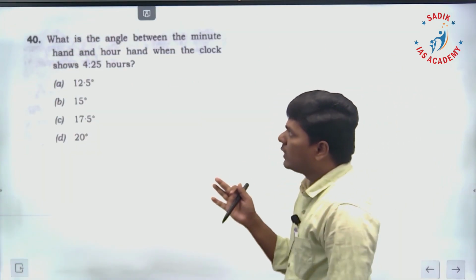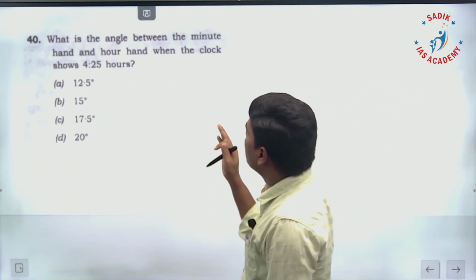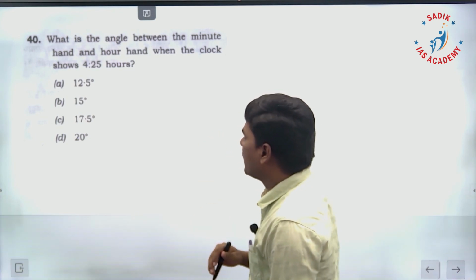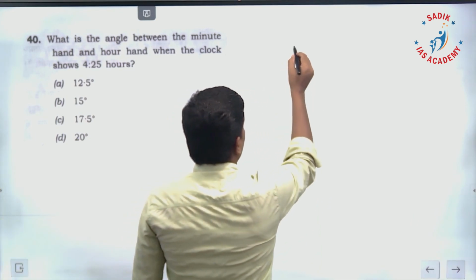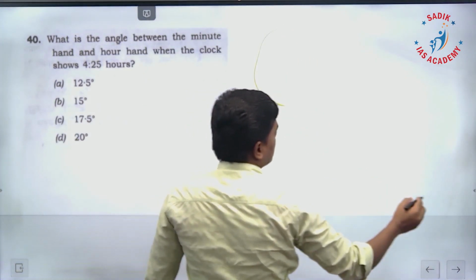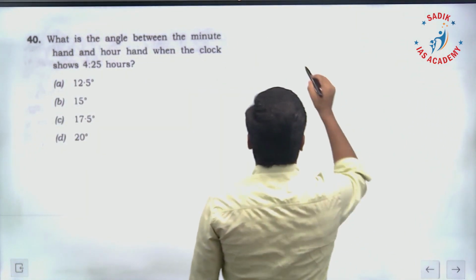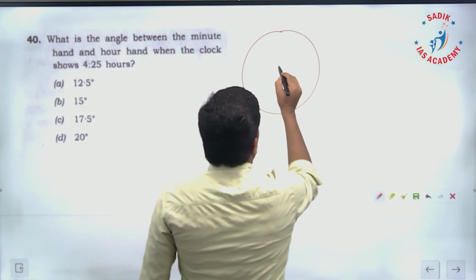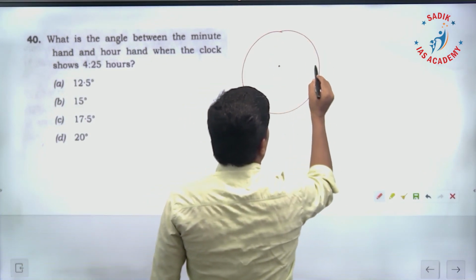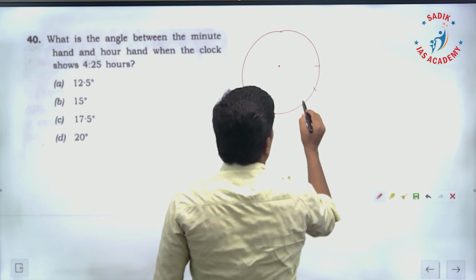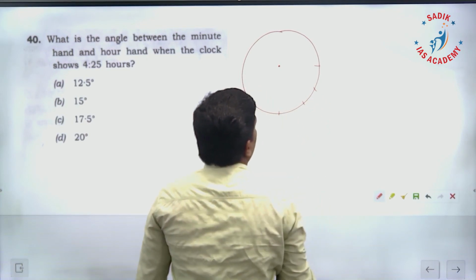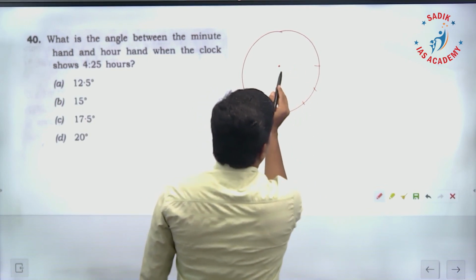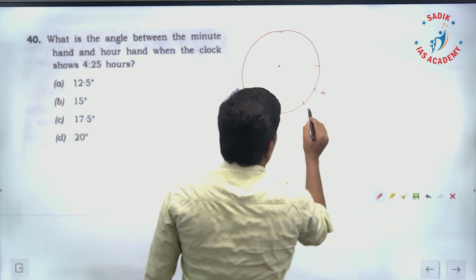Question number 40. What is the angle between the minute hand and hour hand when the clock shows 4:25 hours? Okay, this is 3, 4, 5, 6. 4:25 means this is 4, this is 5.